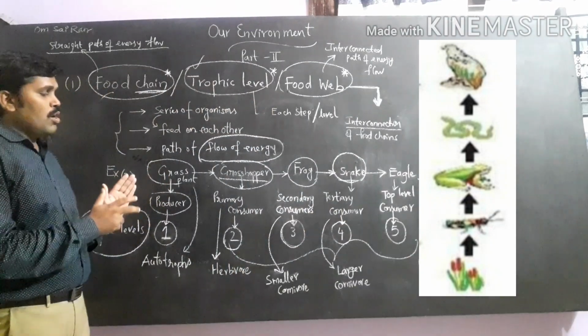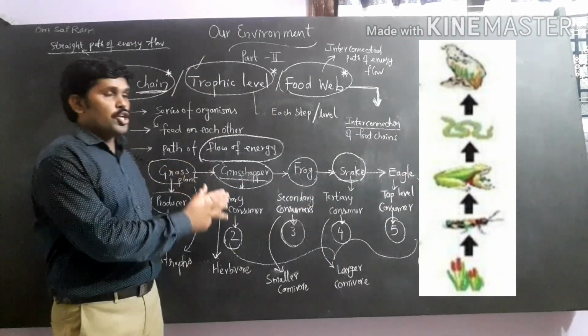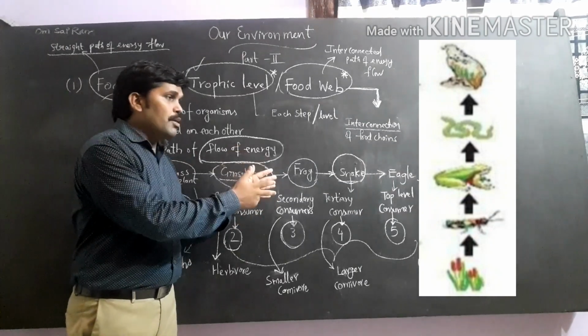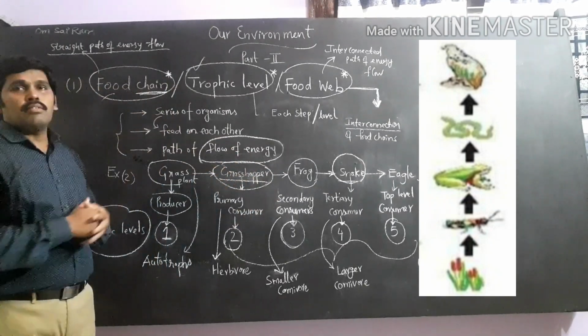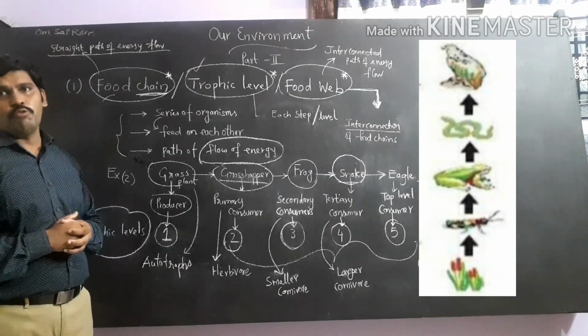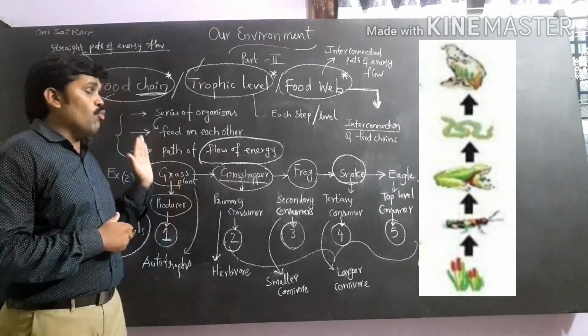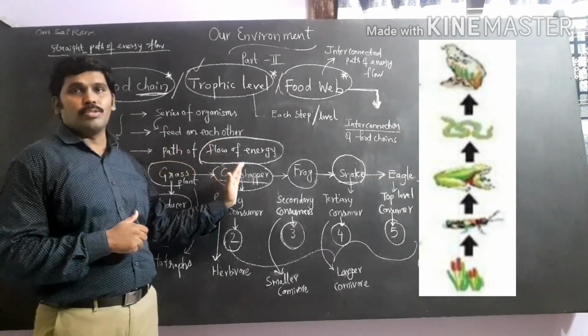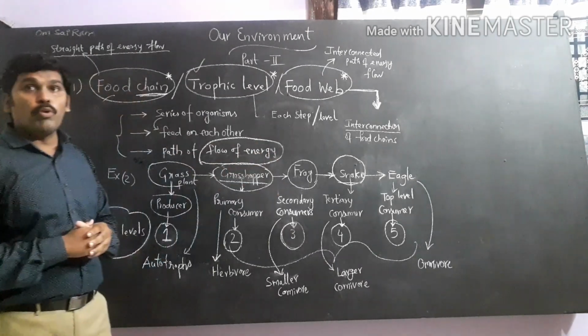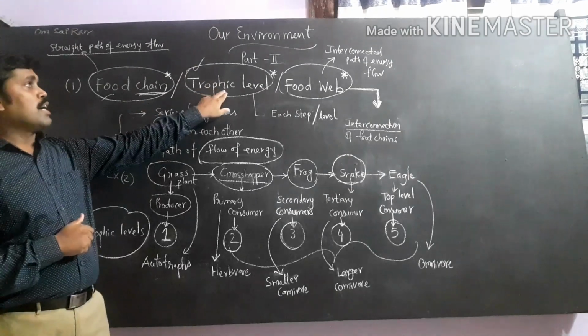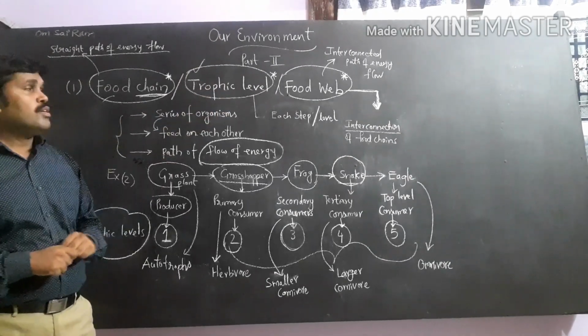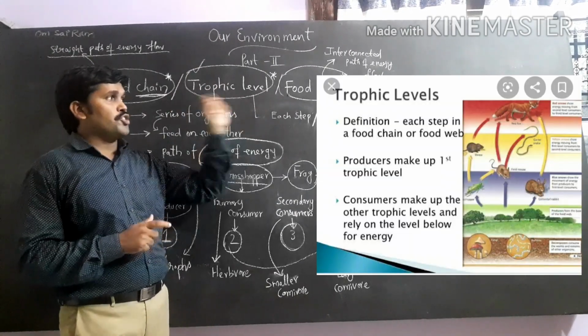So this is how all the herbivores, carnivores and omnivores depend upon plants directly or indirectly for food. This is the sequence of flow of energy from one organism to another in a food chain. Now I am going to explain one more concept, trophic level. So what is trophic level? See the definition there.